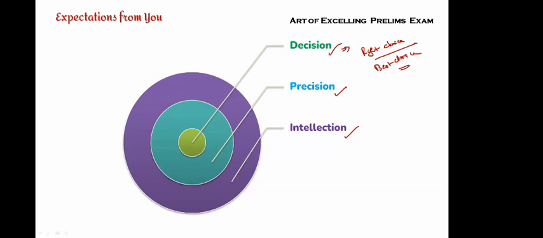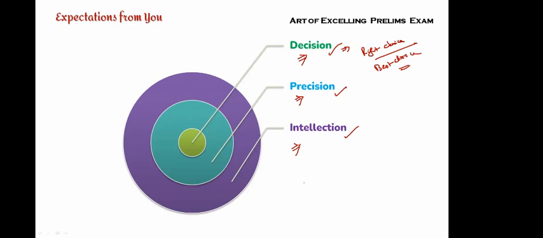Clear? So in your 39 years of service, if you get through in 21, you are going to do the best choice, and that choice is given as advice to your ministers or other officials. So how are you going to be a best decision maker with high precision and with developed intellectual pursuit? The basic is intellectual knowledge, which you possess by reading the basics and keeping the fundamentals strong, and using that, you precisely make the decision. This is where the prelims exam actually goes.